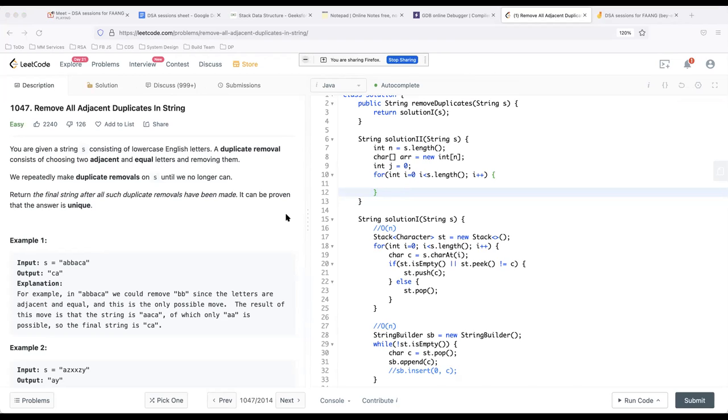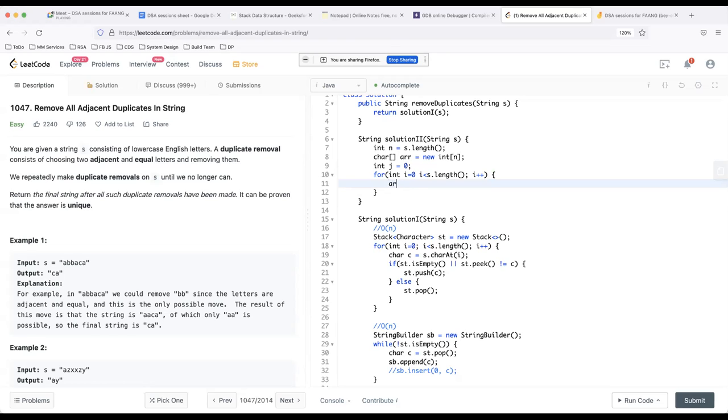If you haven't seen that letter already, you put it at j and then you increment j. And if you have seen that letter already, then you would not increment j, and you would append it to the end, something like that. Yep.